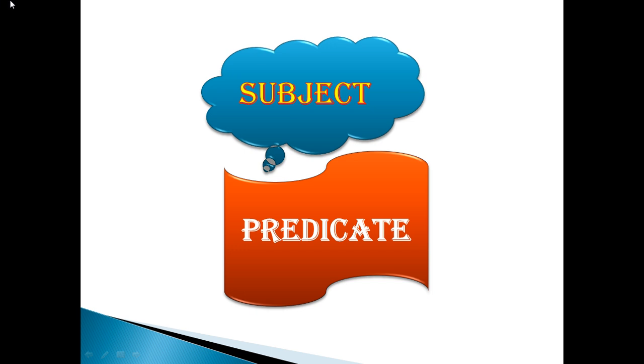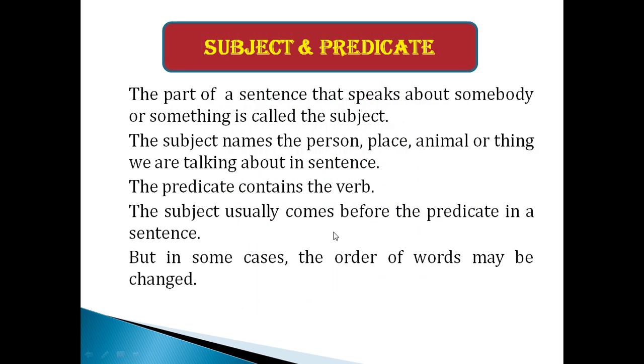Next we are going to see the grammar part, subject and predicate. So what is my subject? The part of a sentence that speaks about somebody or something, it is called as what? Subject. The subject may be a person, or a place, or an animal, or a thing. So the subject names the person, place, animal or thing we are talking about in the sentence.